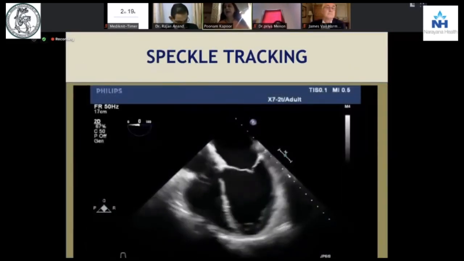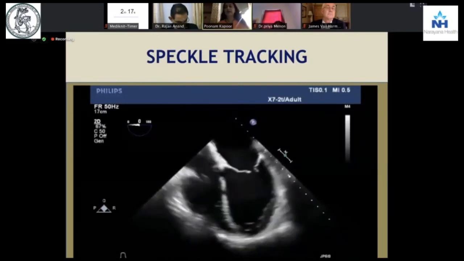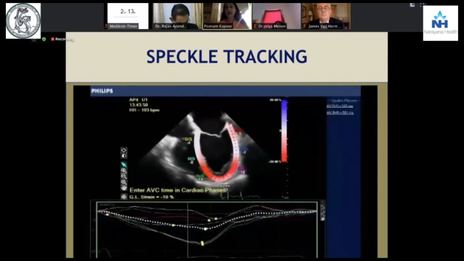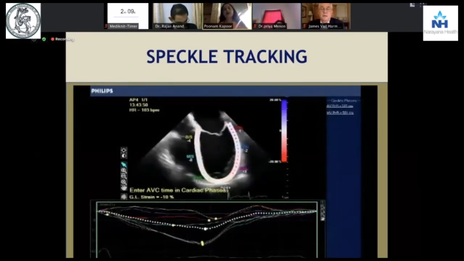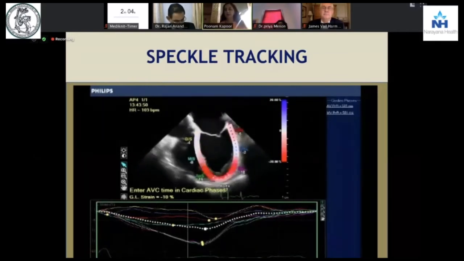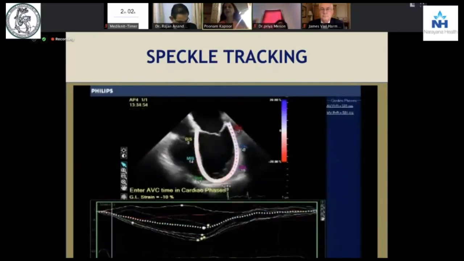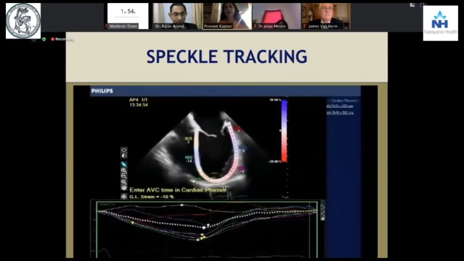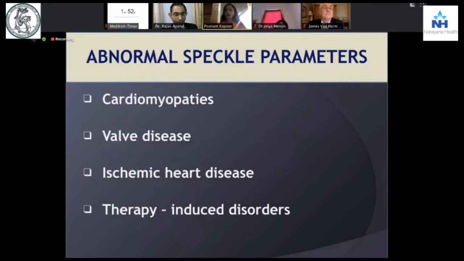You can see the dyskinesia and akinesia, the regional wall motion abnormality, with an open eyeball as well. But the moment you put in your cursors and you get your readings on speckle tracking, you get minus 10%, and all your curves in all 7 segments tell you on the bullseye that this is the inferior and the posterior segment, which is more affected than the lateral or the upper part of the posterior segments.